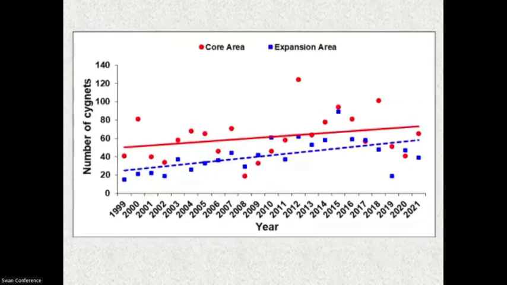And if we look at the cygnet production, the core area does mainly a lot of the production for cygnets. There were two times where the expansion areas produced more cygnets in the greater Yellowstone ecosystem. But once again, it's nice to see both of those trend lines in the expansion and core area going up. So we do have swans breeding very well, producing a lot of cygnets, and contributing a lot to the overall health of the RMP.